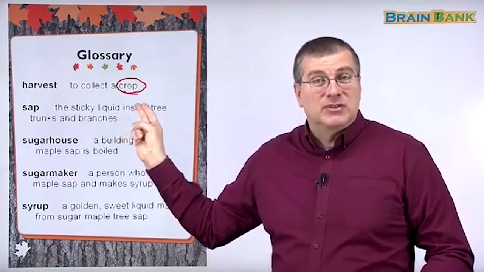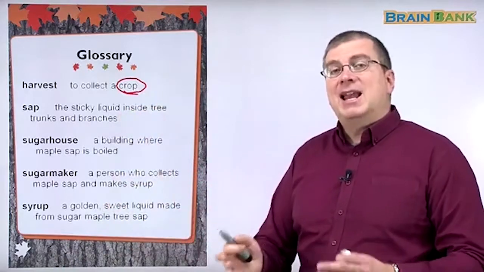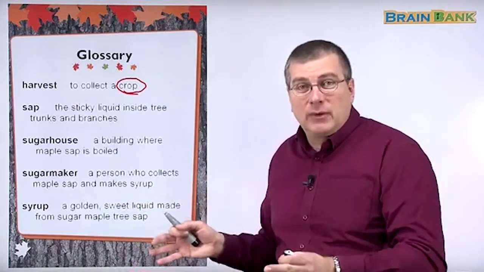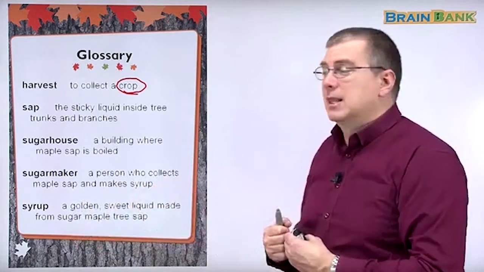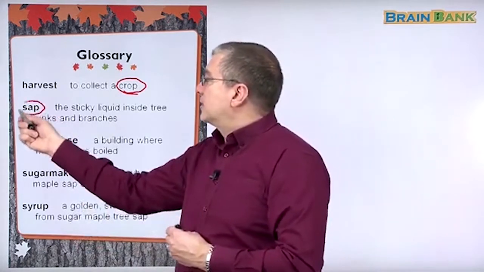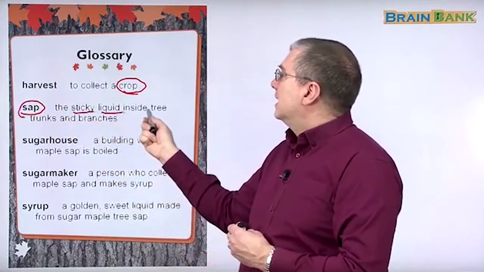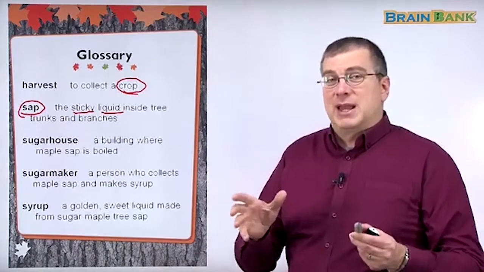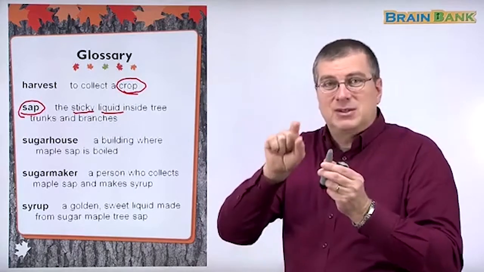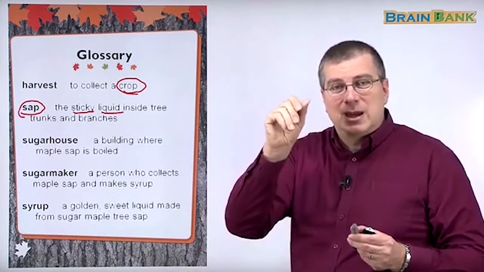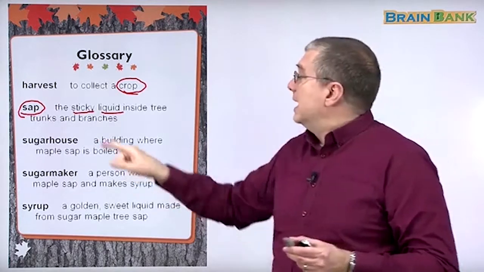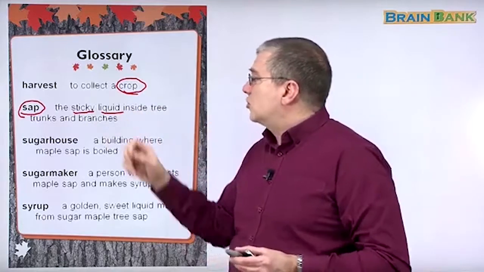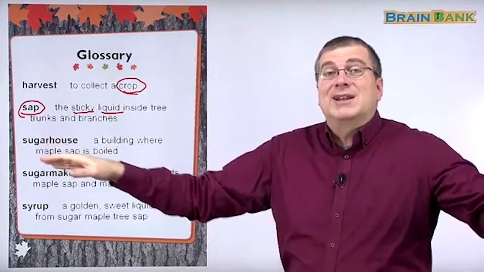Rice is a crop. Corn is a crop. Maple sap, syrup, is a crop. Okay? Anything that farmers grow is a crop. And at harvest time, they go and they get it. They collect it. Sap, remember, sap is the sticky liquid inside tree trunks and branches. In fact, most plants, if you break the plant or you cut the plant, you will see some type of liquid inside, and that's sap. Okay? It's sticky. It means it sticks together. And it's inside the tree trunks, but it's also in the tree branches.